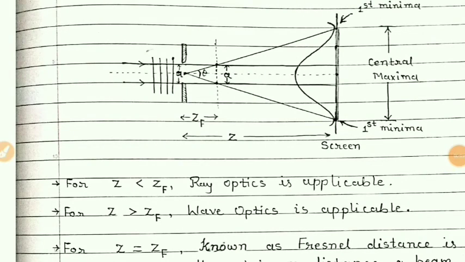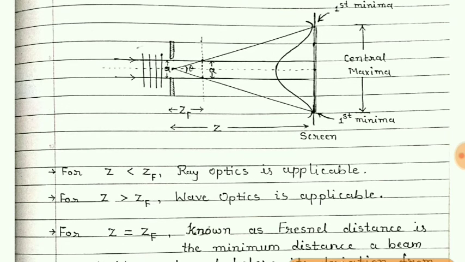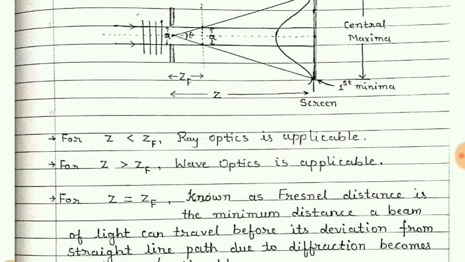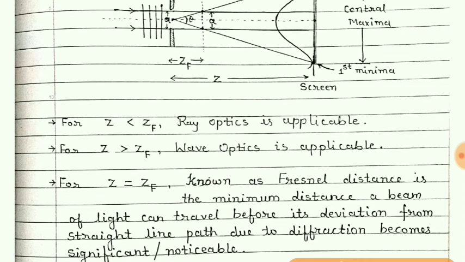So for distances Z less than ZF, ray optics is applicable, and for distances Z greater than ZF, wave optics is applicable. And this distance Z equal to ZF is known as the Fresnel distance.